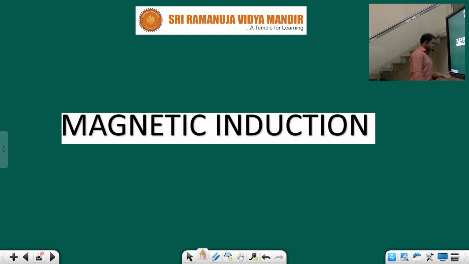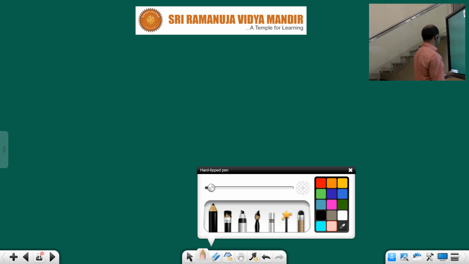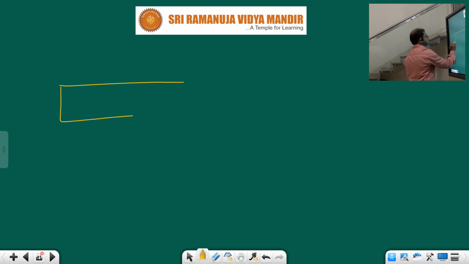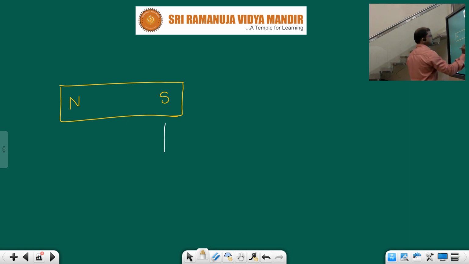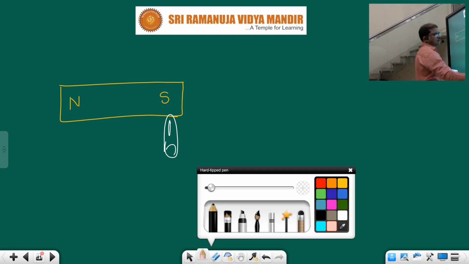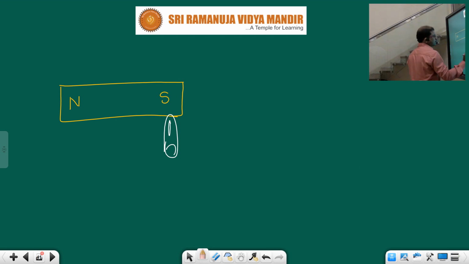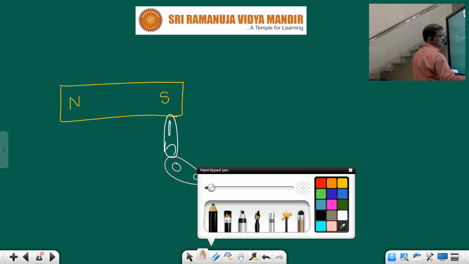Next, magnetic induction. See, children, I discussed magnetic induction earlier. Let us consider this is a magnet. This is one metal piece, some pin. Now take another metal pin and keep it here. Definitely these two will get attracted.